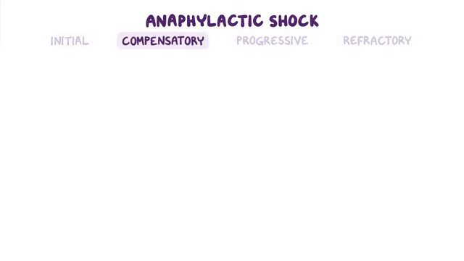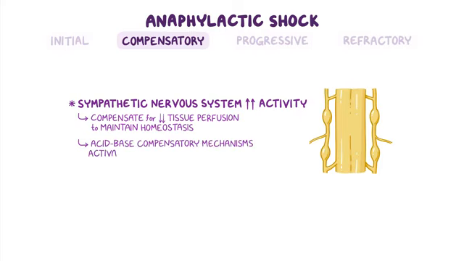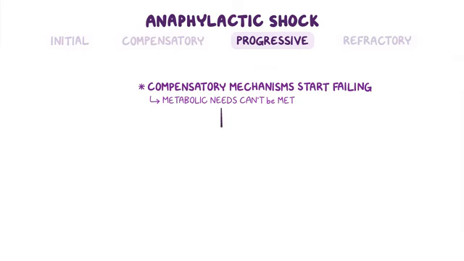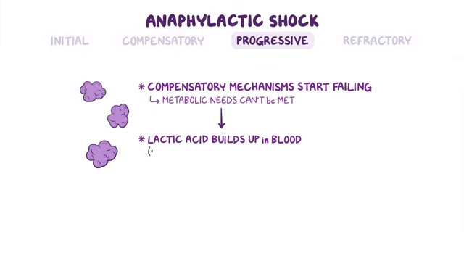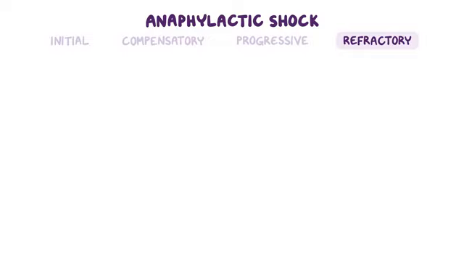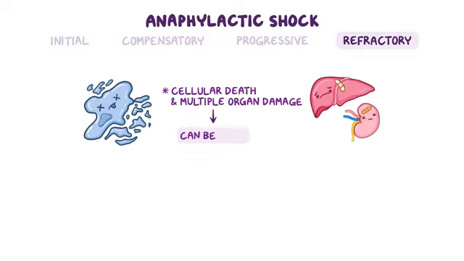During the compensatory stage, the sympathetic nervous system increases its activity to compensate for the decreased tissue perfusion in order to maintain homeostasis, and acid-base compensatory mechanisms activate to correct the acidosis. In the progressive stage, these compensatory mechanisms start failing, so the body's metabolic needs can't be met. This results in lactic acid buildup in the blood, more than in the initial stage, and gradually worsening metabolic acidosis. Finally, the refractory stage is when shock progresses to cellular death and multiple organ damage, which can be fatal.